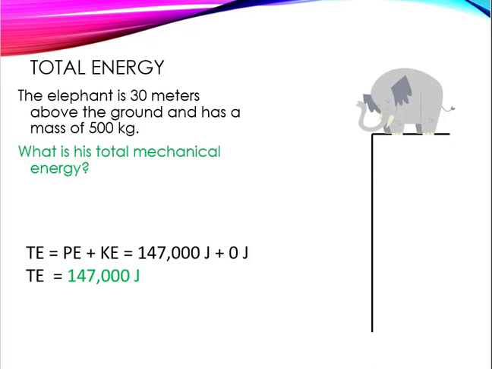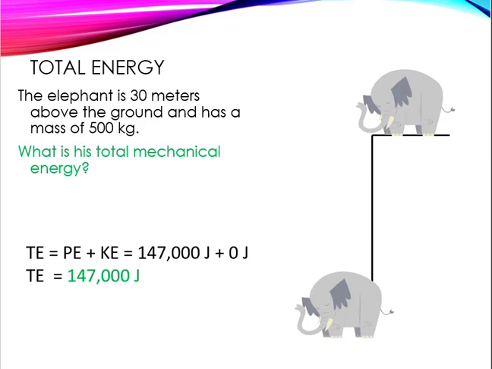His total energy is going to be the sum of potential and kinetic, and it's going to be the 147,000 joules plus 0, so it's all potential energy. So no matter where the elephant is along here, his total energy is going to be 147,000 joules.